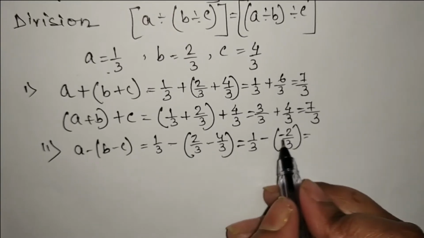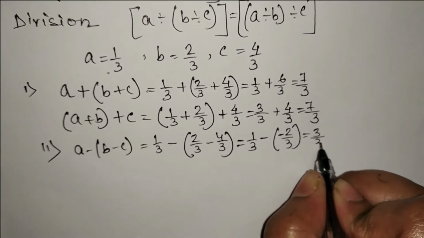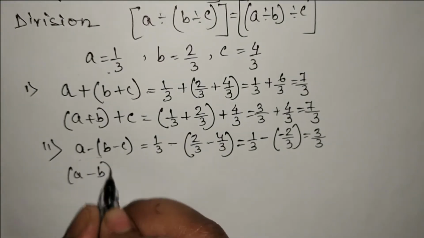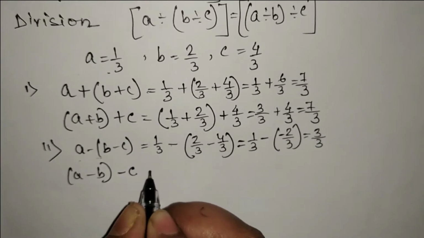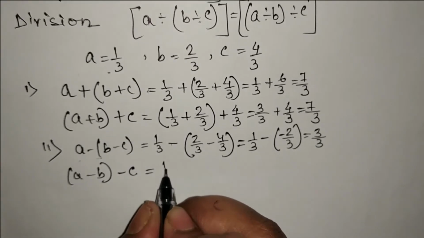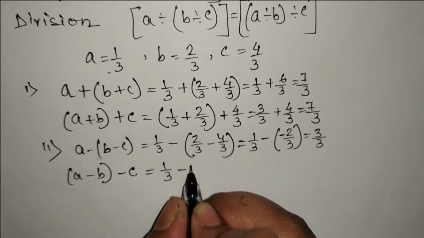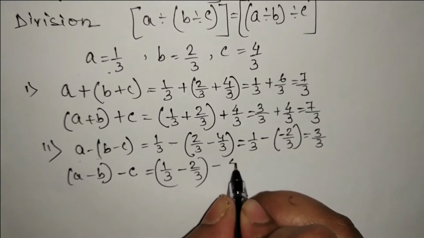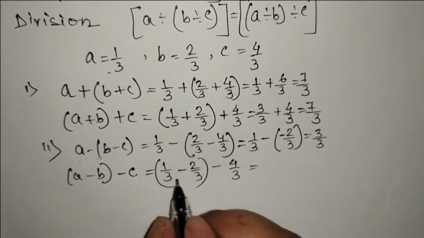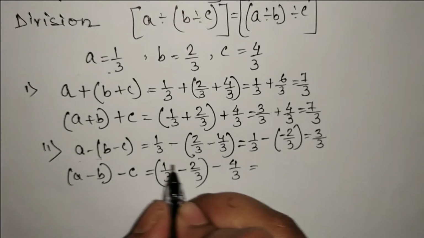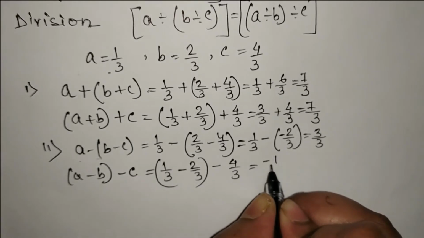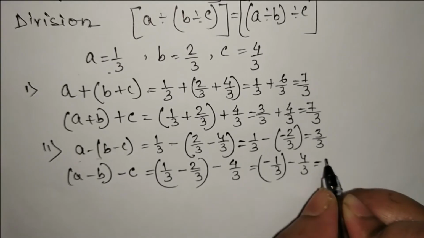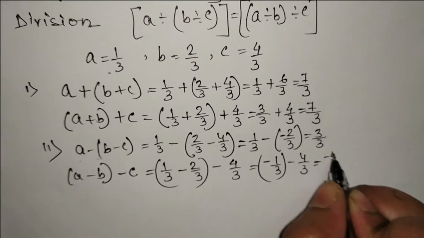So minus minus plus, that means we are getting 3 by 3 here. Now after rearranging, if we put these two together, A minus B, and put C separately, that means A is 1 by 3 minus B is 2 by 3. Put it together and C is 4 by 3. So from here we will get 1 minus 2, which is minus 1 by 3, and minus 4 by 3. So minus minus plus, so minus 1 minus 4 is minus 5 by 3.